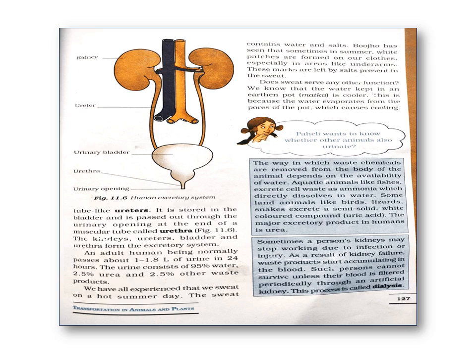We have already experienced that we sweat on a hot summer day. Sweating is another excretory product from the body. In the hot season we sweat, and the sweat contains water and salt. After sweating, when it dries, we can see a white color on our dress. That white color is nothing but salt. Does sweat serve any other function?